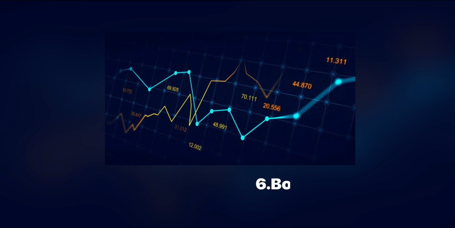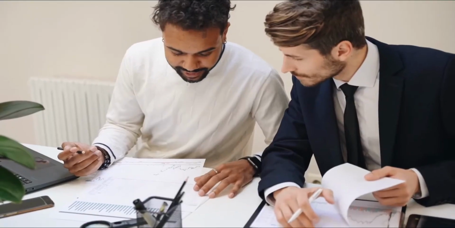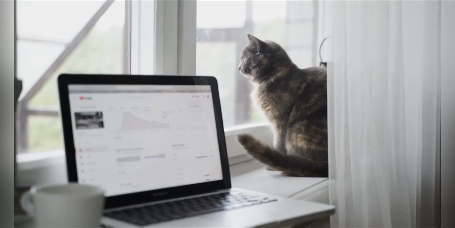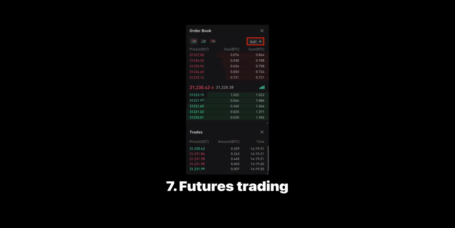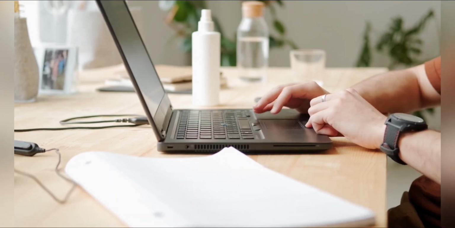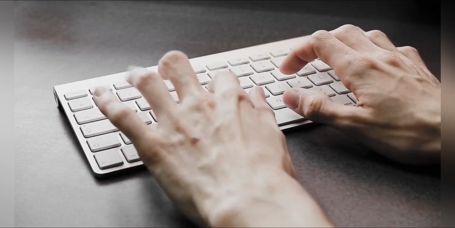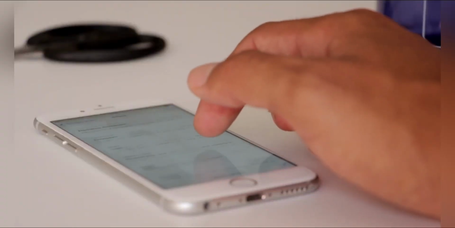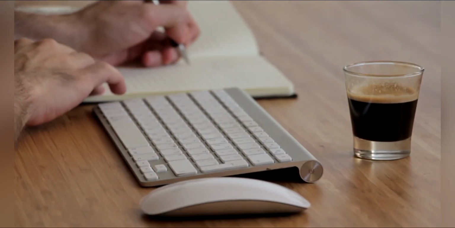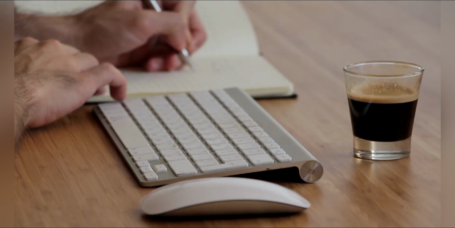Bond trading, buying and selling of debt securities issued by governments, corporations, or other institutions. Futures trading, a type of derivative trading where traders buy and sell contracts to buy or sell a particular asset at a set price and date in the future. Algorithmic trading, using computer programs and algorithms to automatically execute trades based on mathematical models and market data.